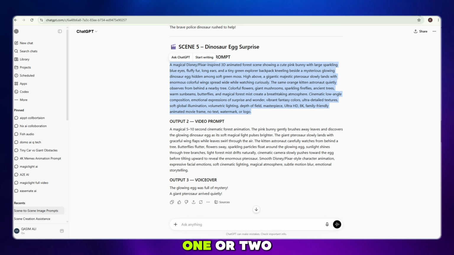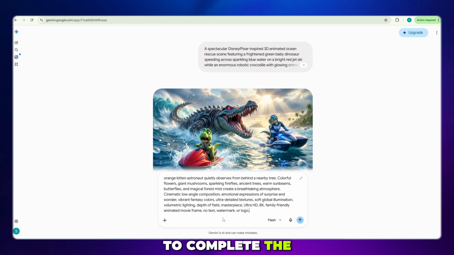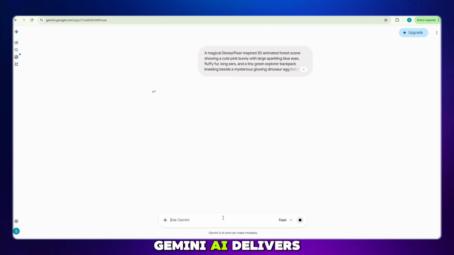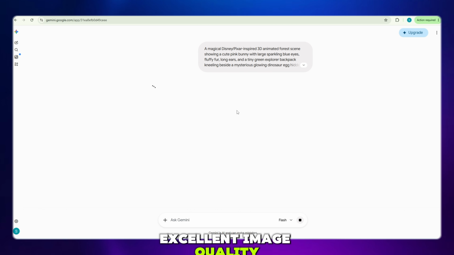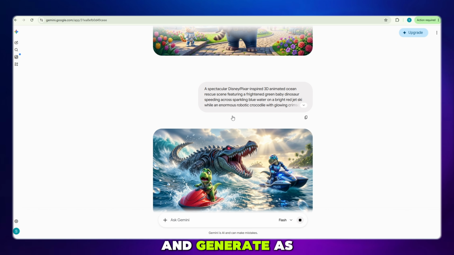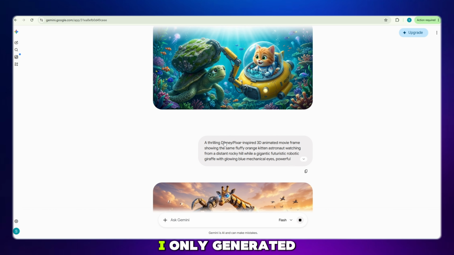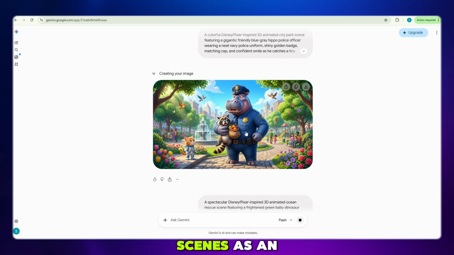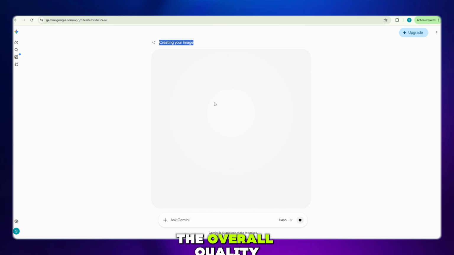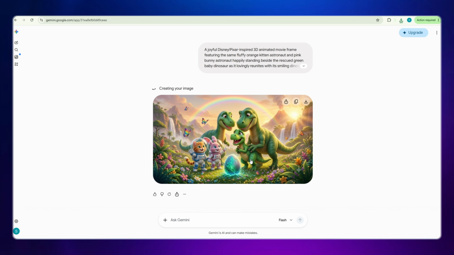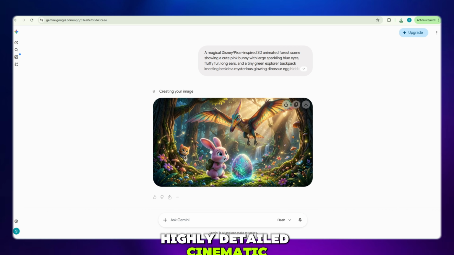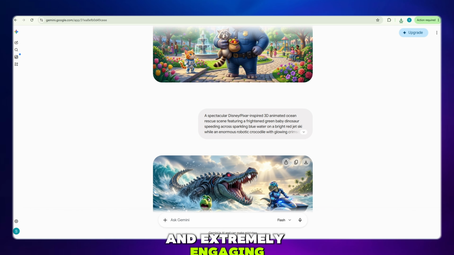Finally, I'll generate 1 or 2 more images to complete the image generation section. As you can see, Gemini AI delivers excellent image quality. You can continue pasting your prompts one by one and generate as many images as you want. I only generated 5 or 6 scenes as an example to show you the overall quality. Now you can clearly see the final results. Every image looks beautiful, highly detailed, cinematic, and extremely engaging.